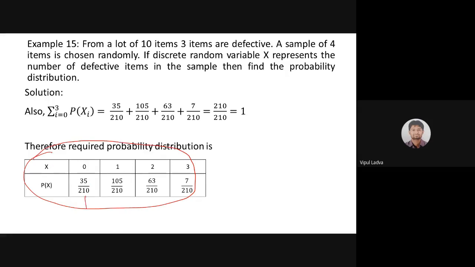After solving all those combinations, these will be the fractions. You may reduce this fraction, you may reduce all of them, but we are not interested in that reduced form. This is my probability distribution, that's all. So hopefully we are good with this. Let's move ahead.